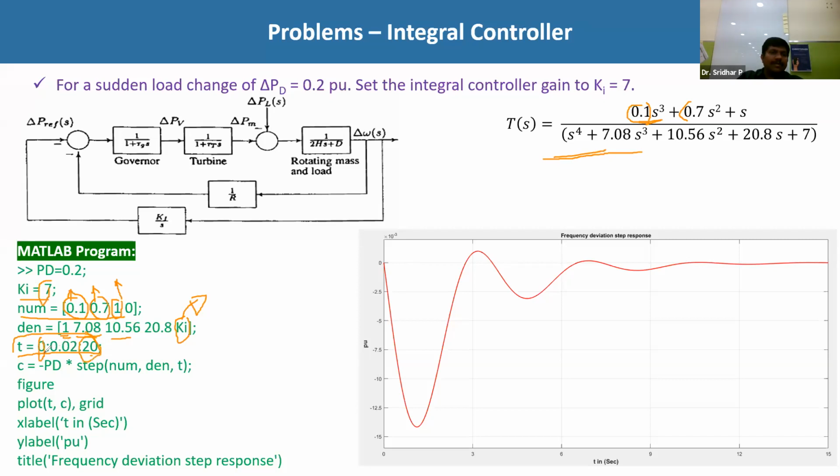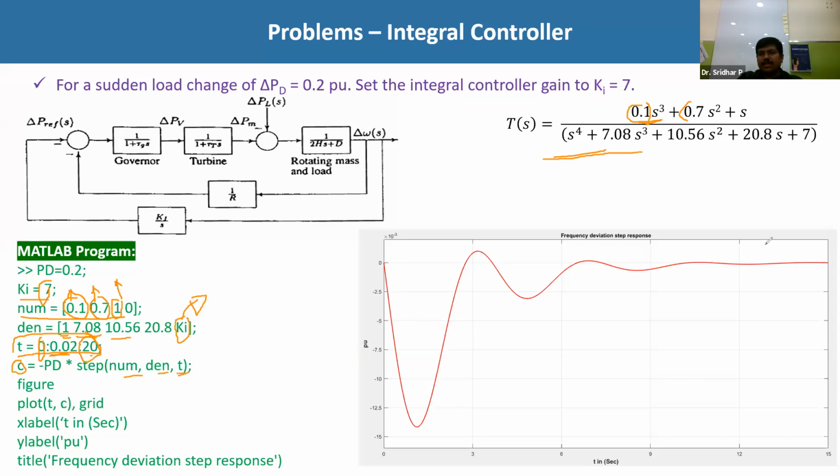Now I want to see the response of this particular transfer function in steps, with a step value of 0.02. And this is finally the response of this isolated power system, that is minus PD star step of numerator comma denominator with respect to time, and then plot T comma C.